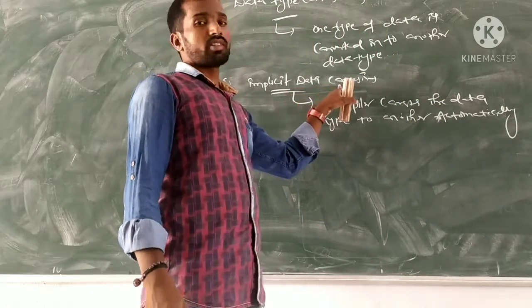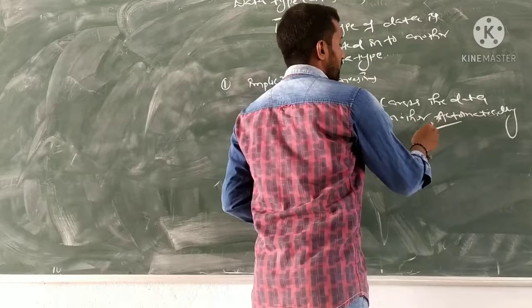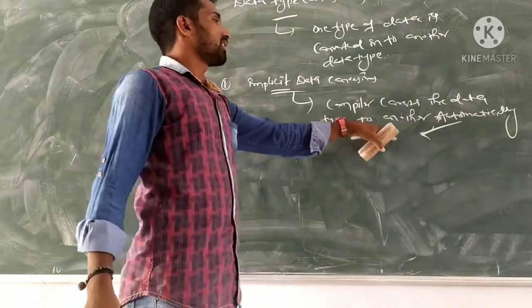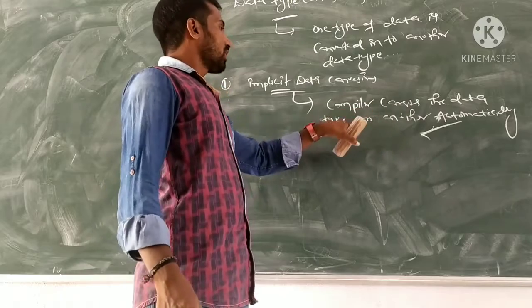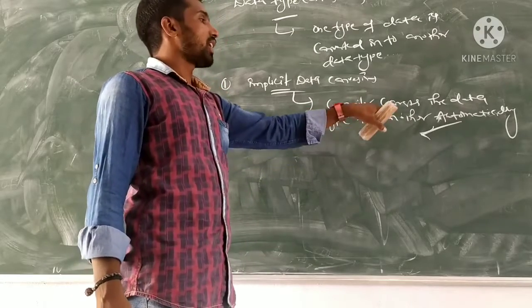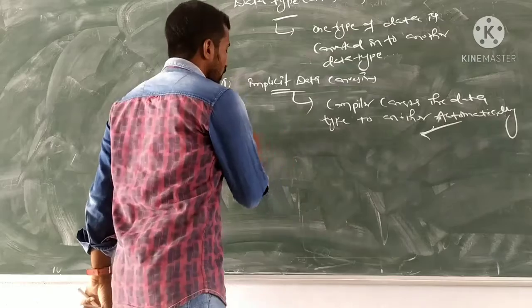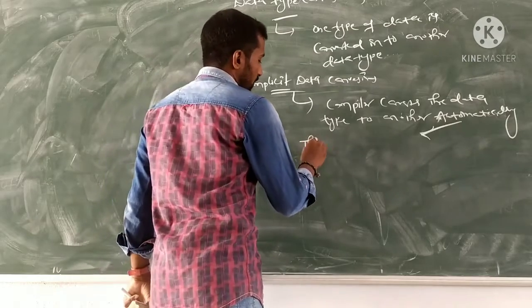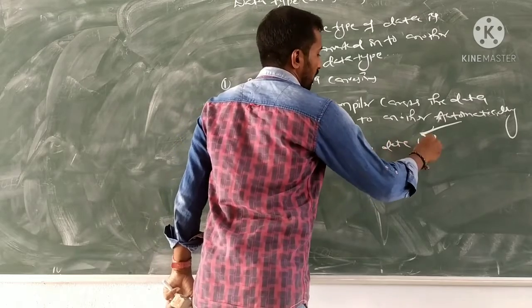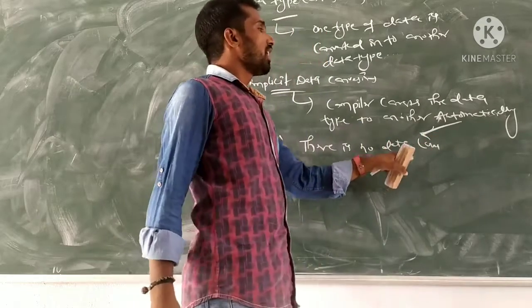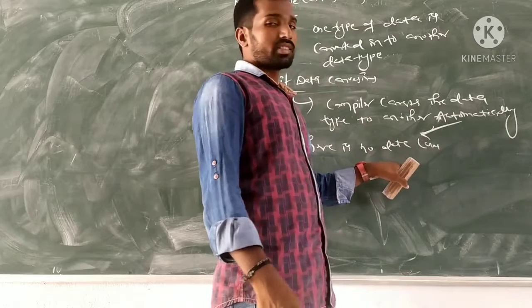Here the implicit data conversion is automatically done by the compiler, from one data type to another data type. That's why there is no data loss here, because our conversion is done automatically.